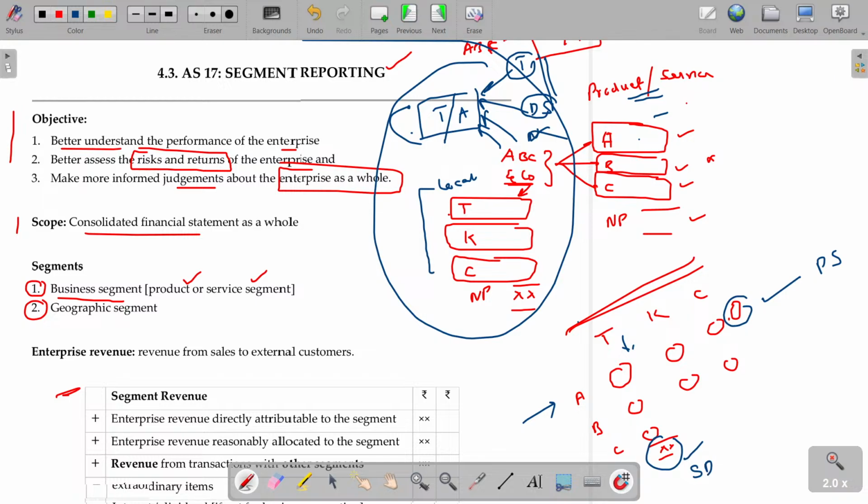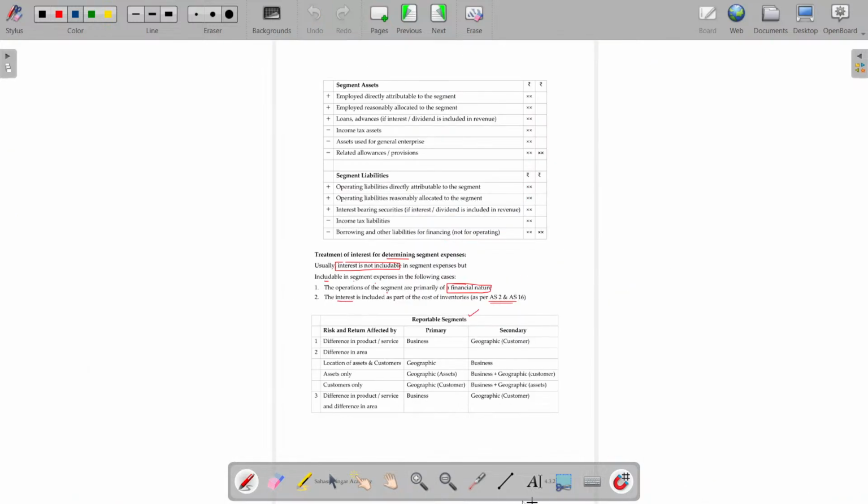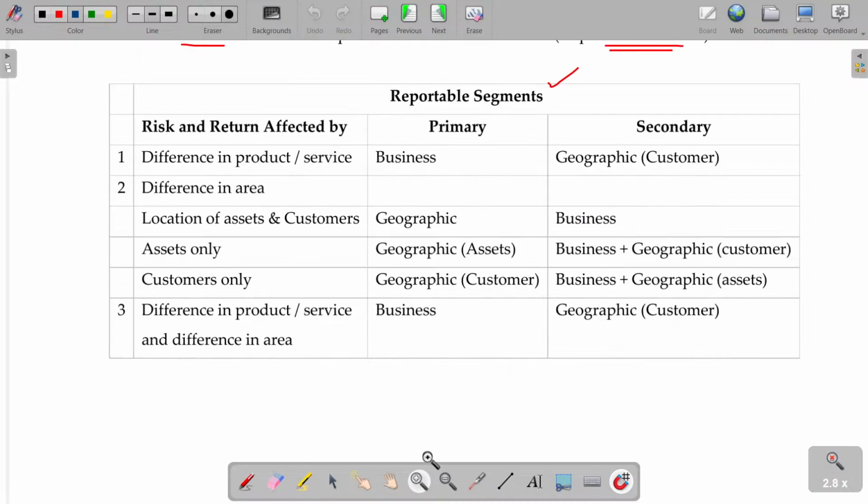In case of the primary segment, you will give all the details. In case of the secondary segment, try to give all the details: all the revenue, expenses for your segment, assets and all. But if it is secondary, at least some basic information, if it is available. Otherwise, if you are able to give full, okay. Deciding what is called primary and what is called secondary segmentation.